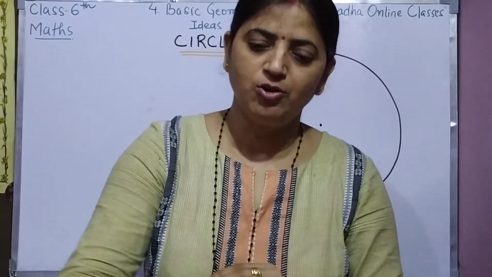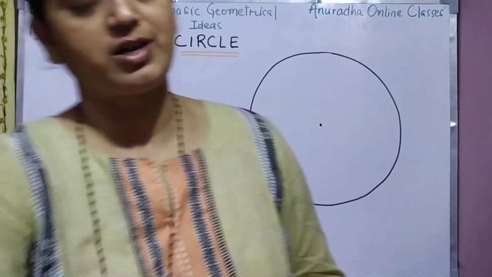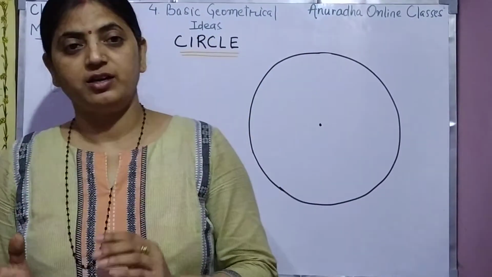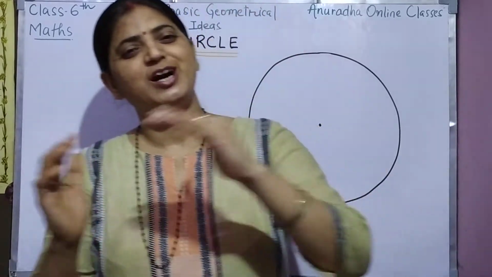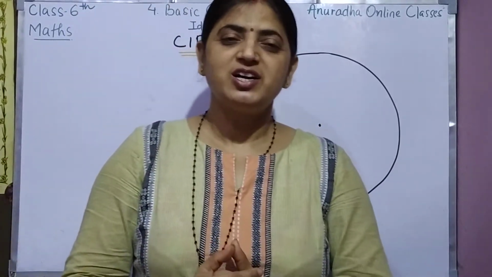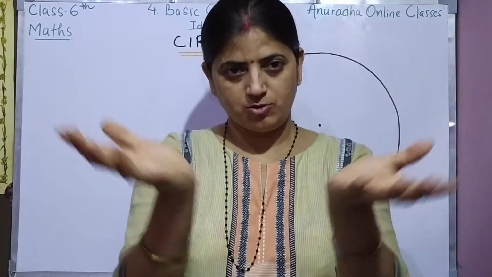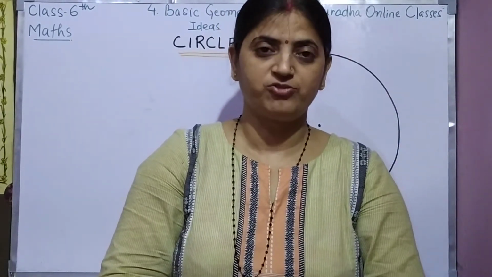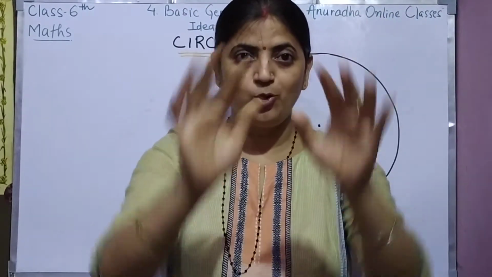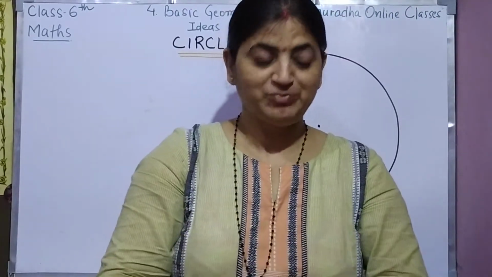Shapes so all you know, that is square, rectangle, triangle, quadrilateral. Now we'll come to what? Circle. Circle क्या होता है? Circle means गोलाकार. In Hindi we are saying this. The meaning of this is गोलाकार. गोल आकार का जो होता है, that is circle.